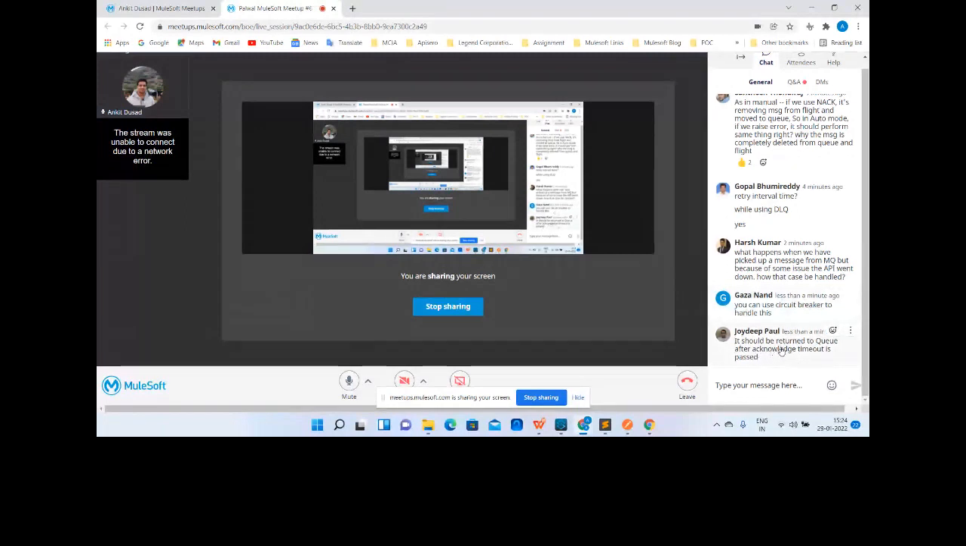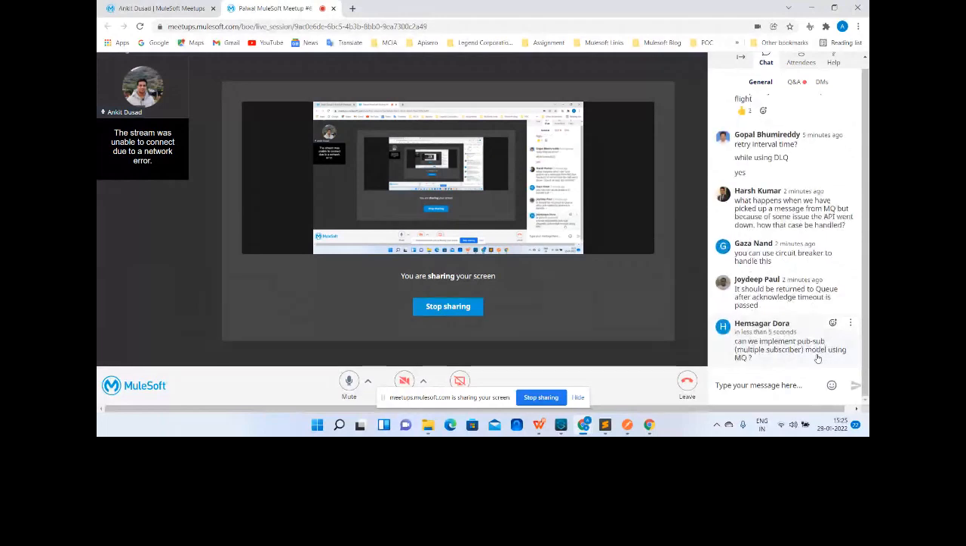It should be returned to the queue after the acknowledgement timeout has passed. Yes, definitely. In the subscriber or consumer where we have maintained the acknowledgement timeout, it will wait for that timeout. If it has elapsed, it will send the message back to the queue.